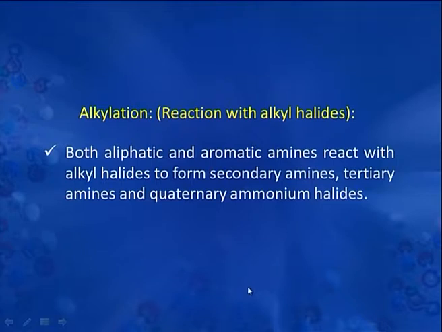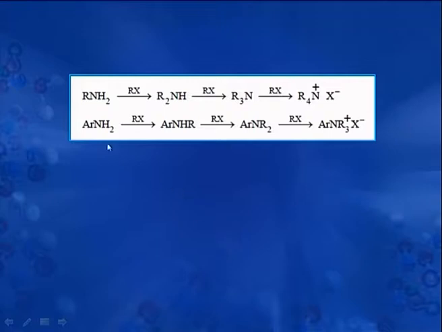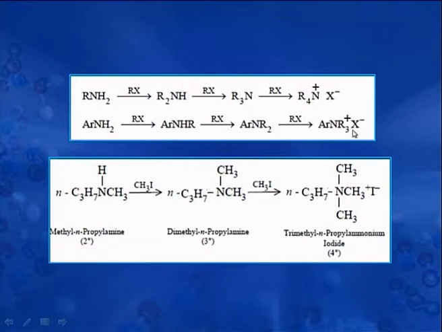Alkylation reaction of amines is done with alkyl halides. Both aliphatic and aromatic amines react with alkyl halides to form secondary amines, tertiary amines and quaternary ammonium halides. Here you can see that this is a primary amine, which forms first a secondary amine, then a tertiary amine and then a quaternary ammonium halide. Similarly, starting from aromatic amine also we get secondary, tertiary and quaternary ammonium halides.